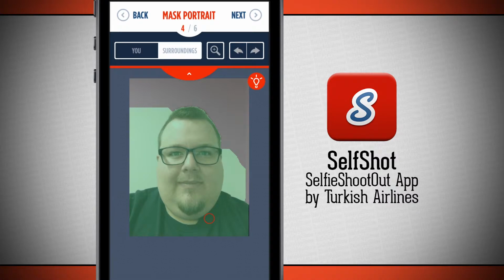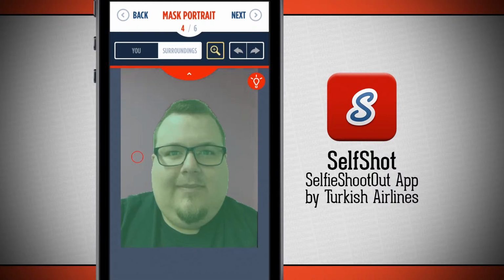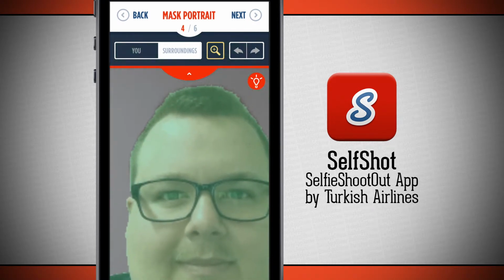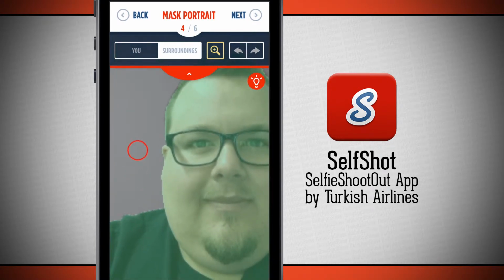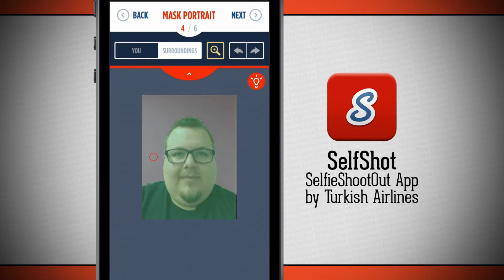Here we have some basic controls at the top. We have You, which is where we can paint who we are, and then Surroundings, which is going to let us paint our surroundings. So I'm going to go ahead and paint what it thinks is the wall. And look, it's actually done a pretty decent job of masking my face. But I can hit the magnifying glass and pinch to zoom in or zoom out and get a little bit more detail if I wanted to and paint in different areas.